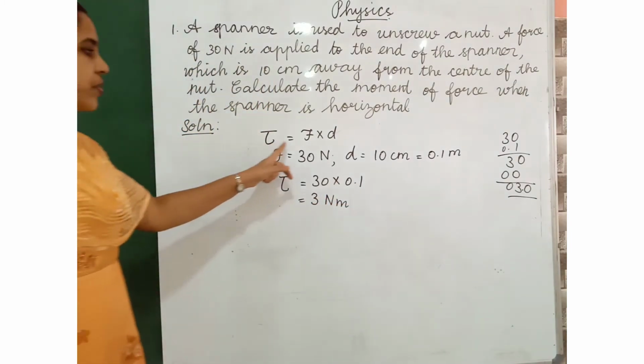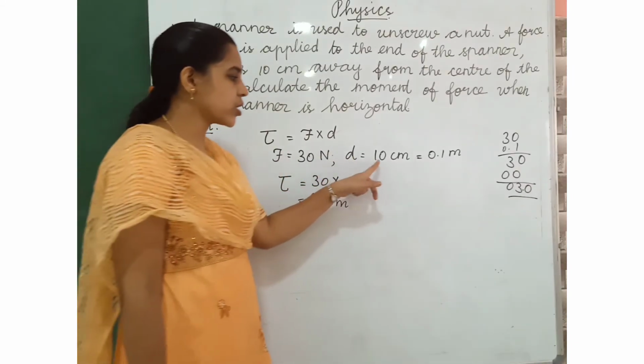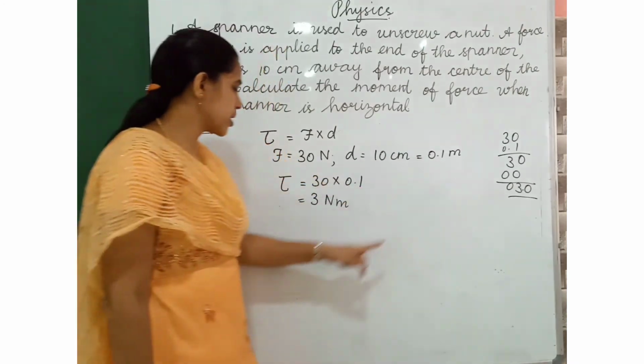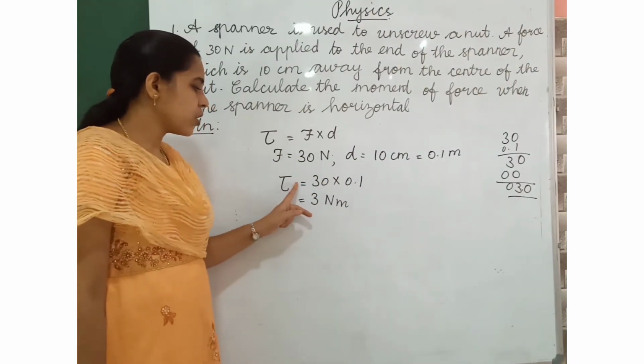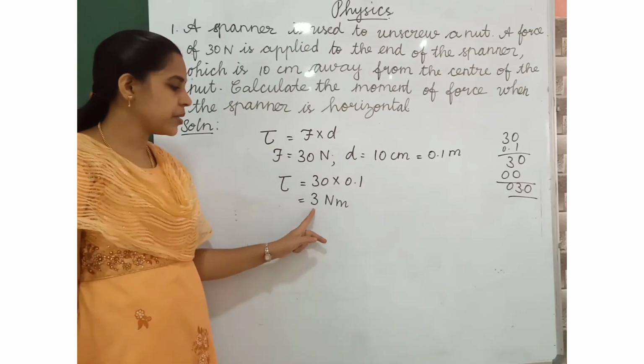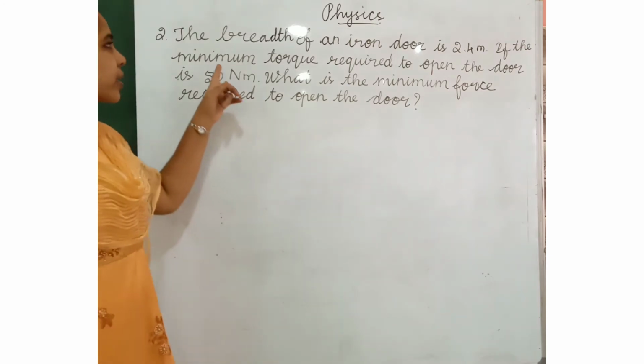Tau is equal to F into D. F is equal to 30 Newton. D is equal to 10 centimeter. Centimeter we have to change into meter. Now tau is equal to 30 into 0.1. We have to multiply these numbers. 3 Newton meter.